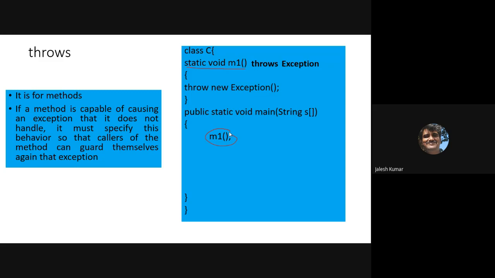How to inform? For the method. That's why the first statement says it is for only the methods. Throw you can write anywhere, everywhere. But throws means it is only for methods. It is to indicate to the caller that this method may throw the exception. When you know that m1 throws the exception, you will safeguard that method. See, when you are invoking that, you will catch that inside try catch.